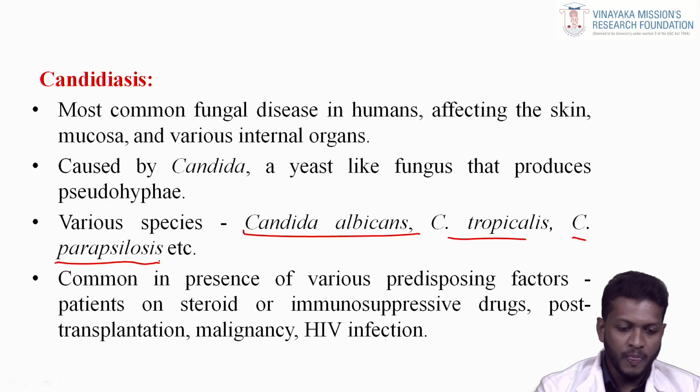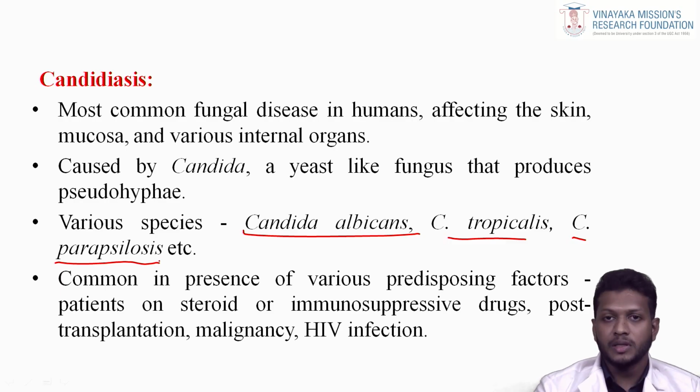There are other species out there. It is common in the presence of predisposing factors like patients on steroids or immunosuppressive drugs, post-transplantation, malignancy, and HIV infection. They can easily be affected by this fungus, so that's why we call them opportunistic fungi.